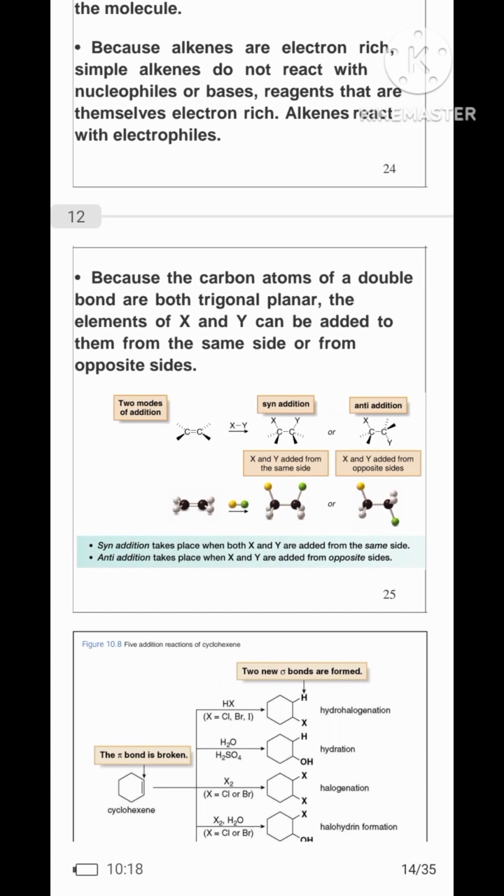Because the carbon atoms of a double bond are both trigonal planar in shape, the elements of X and Y can be added to them from the same side or from the opposite side. Now we see an example.